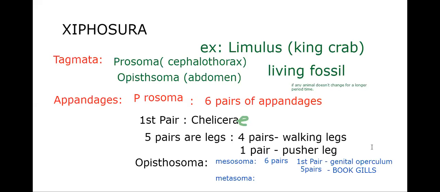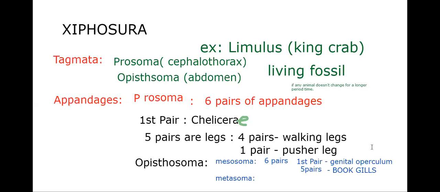So what do you know about Xiphosura? First of all, learn the example: Limulus, king crab. It's a living fossil that has remained unchanged for millions of years. Body is divisible into prosoma, which is equal to cephalothorax, and opisthosoma, which is equal to abdomen. Prosoma has 6 pairs of appendages. The first pair is chelicerae, and the remaining 5 pairs are legs. Of them, 4 pairs are walking legs and one pair is the pusher leg.